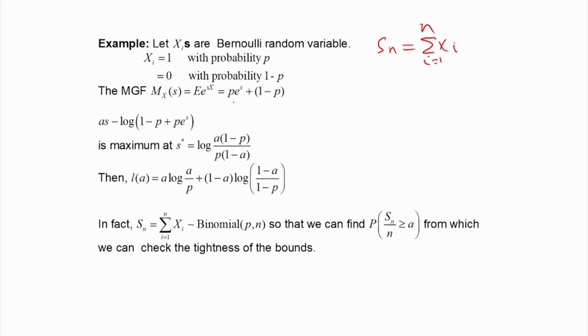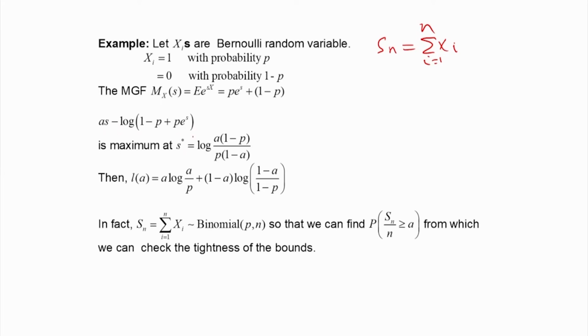So that way p into e to the power s plus 1 minus p, that is the MGF of x. Now we have to find out the rate function. For that we have to maximize this quantity, as minus log of the MGF, which is p into e to the power s plus 1 minus p. So we maximize this quantity with respect to s.